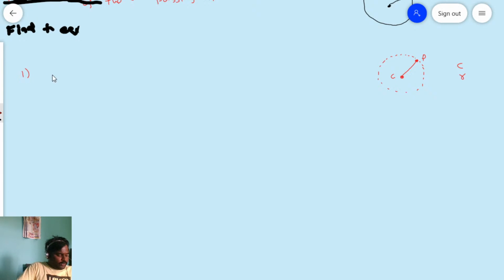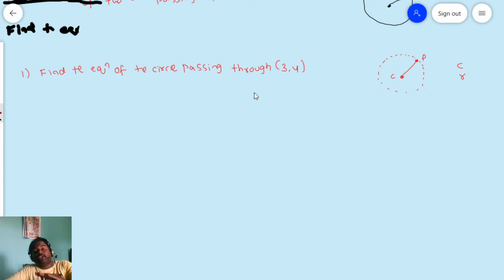Now the first one is: find the equation of the circle passing through 3 comma 4. Friends, passing through the point is nothing but the point is on the circle.